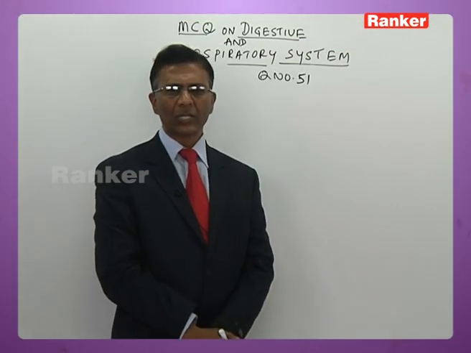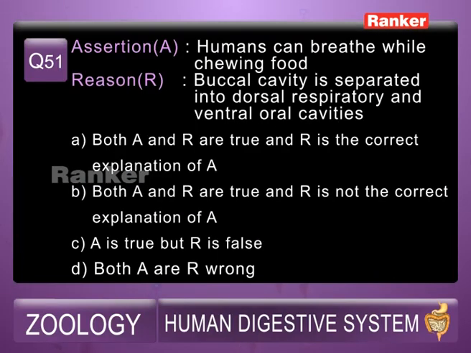51. Assertion: humans can breathe while chewing food. Reason: buccal cavity is separated into dorsal respiratory and ventral oral cavities by a palate. Options: A, both A and R are true, and R is the correct explanation of A. B, both are true, and reason is not the correct explanation. C, assertion is true but reason is false.